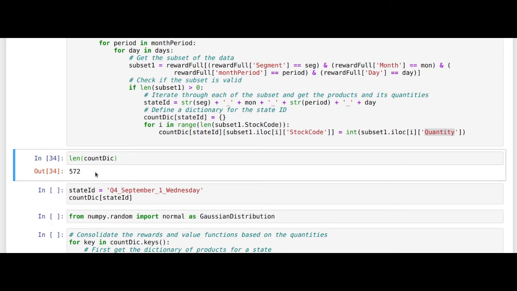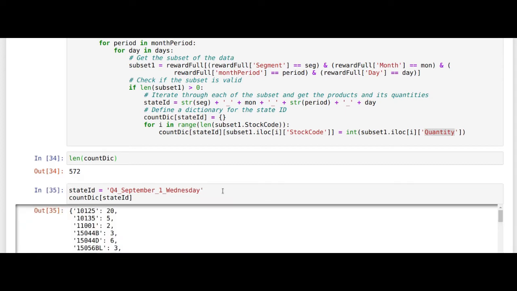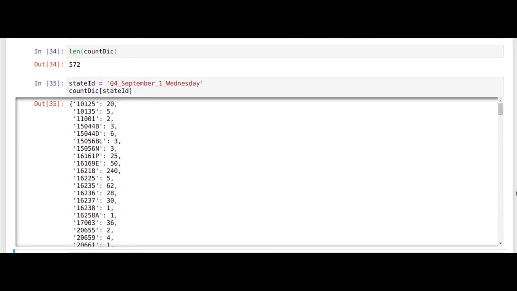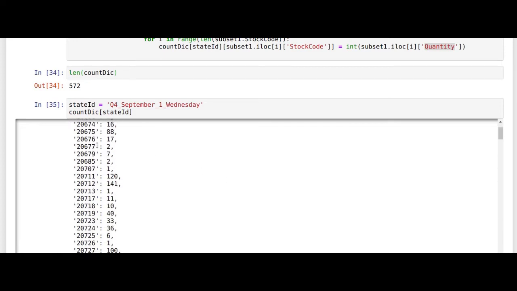So let's look at one of the state IDs. Let's say the state ID of when the segment is Q4, month of September, first Wednesday, this is after 15th. The date is after 15th and a Wednesday. So that's the state ID, and then going to the count dictionary and giving that key state ID, you can get all those products which are listed down.